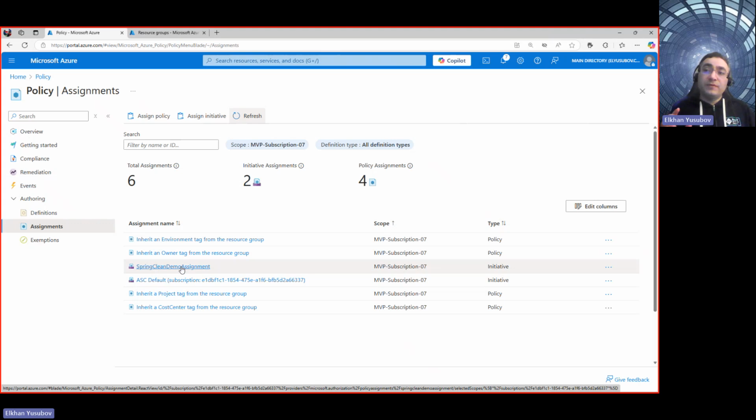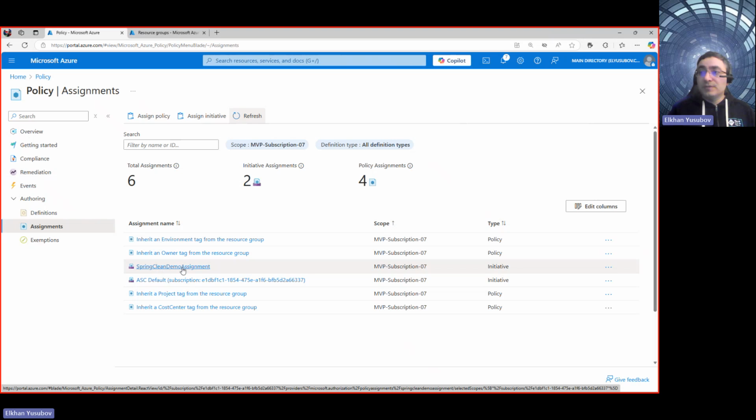And if you remember, when we talked about assignments, we mentioned that assignments are actually done if you have the initiative, right? So you need to have an initiative, and then an assignment gets created based on that policy initiative.